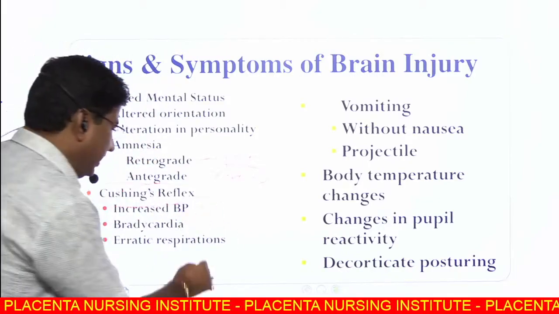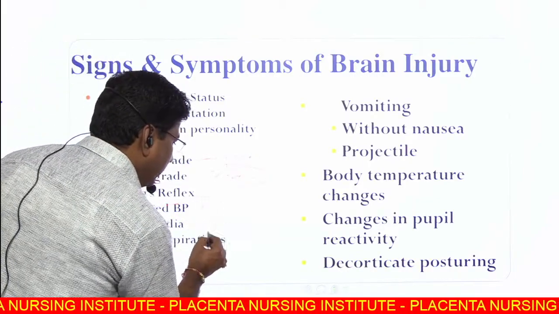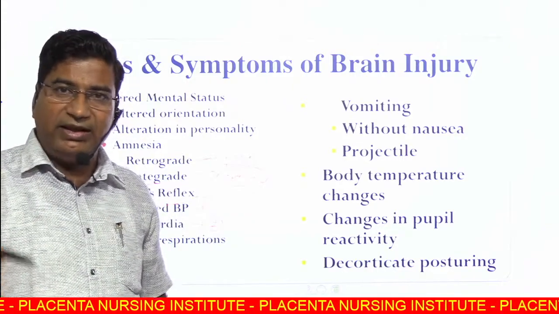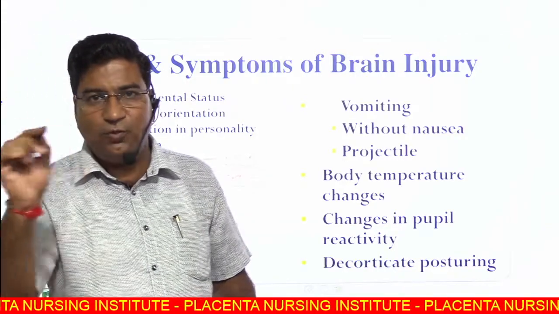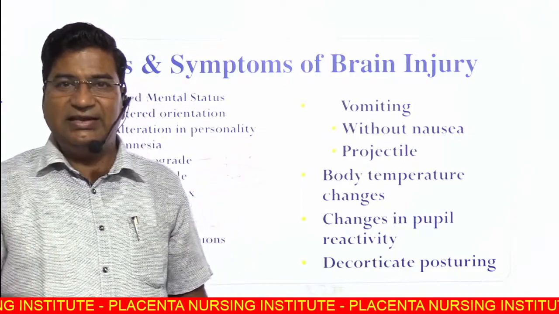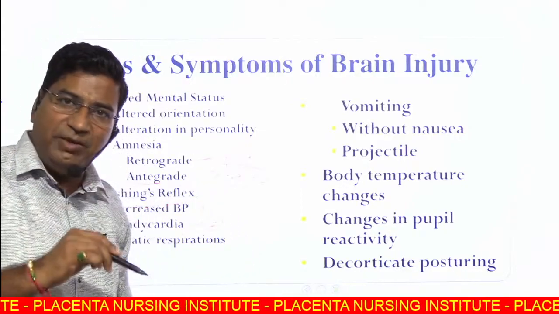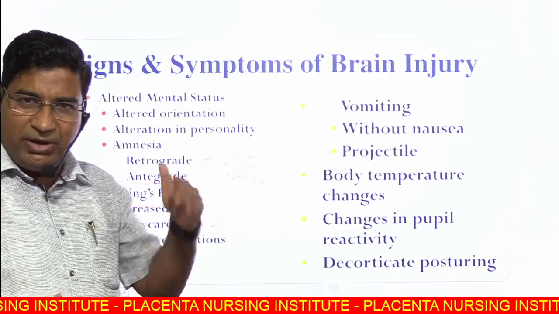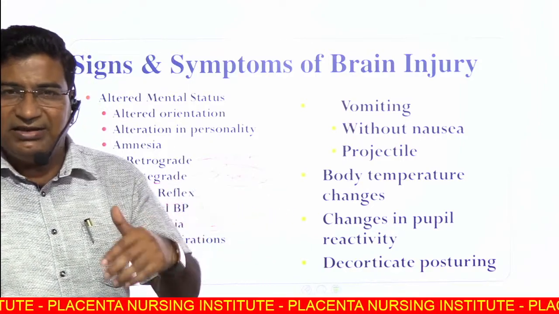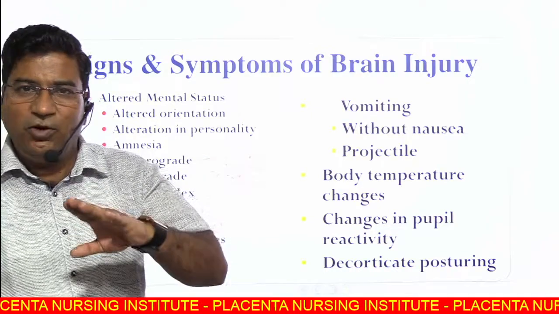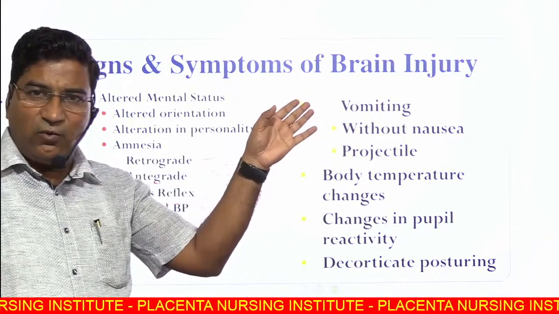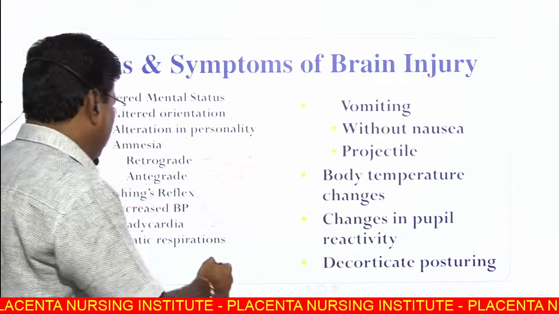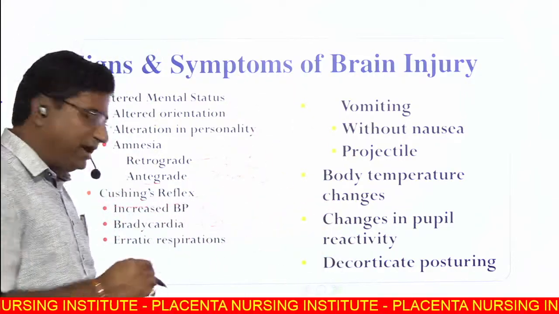Number two, bradycardia. Why bradycardia? Because of the increased BP, there are baroreceptors in the arch of the aorta which sense the BP, increase or decrease. When BP is increased, baroreceptors sense it and send the information to the vagal nerve. The vagal nerve is then stimulated and it causes bradycardia. So number two is bradycardia.